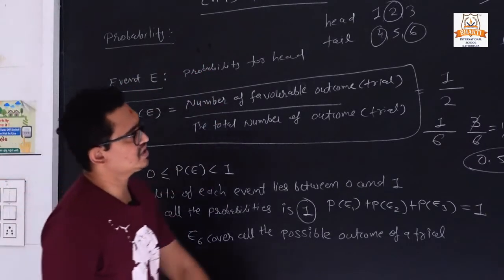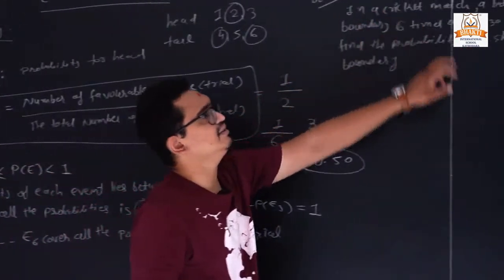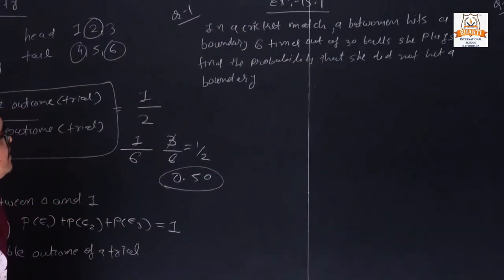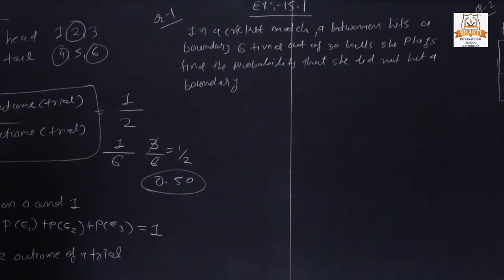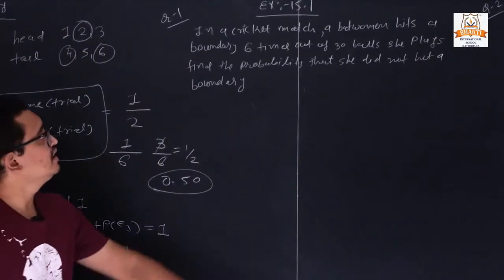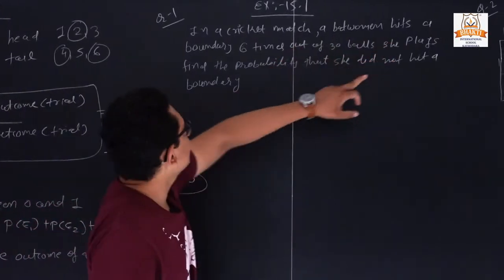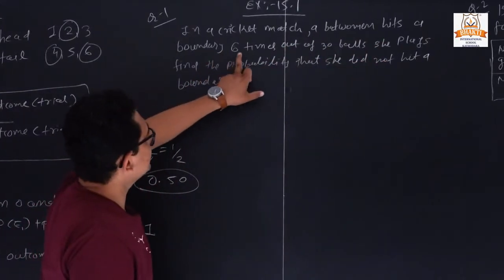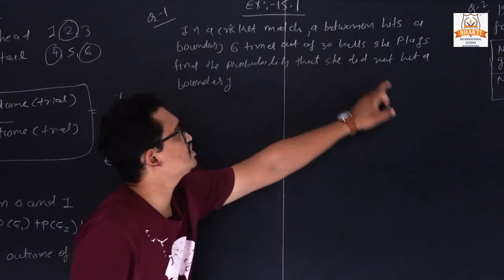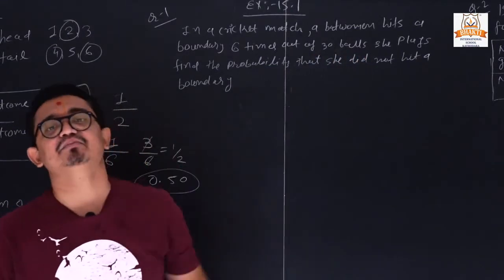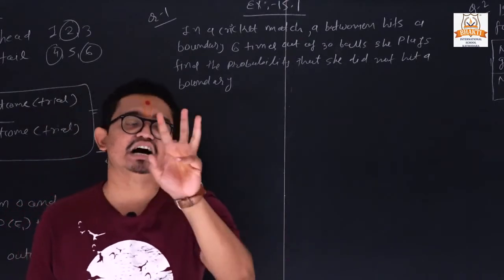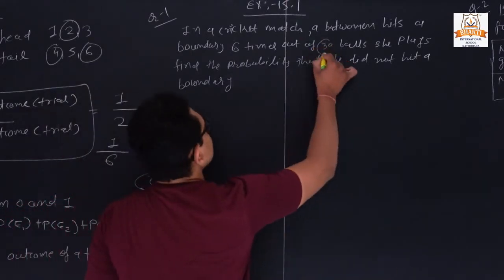Now we are going to start exercise number 15.1. In 15.1, question number one is like this: in a cricket match, a batswoman hits a boundary 6 times out of 30 balls she plays. It means one girl is playing a cricket match. She played a total of 30 balls.